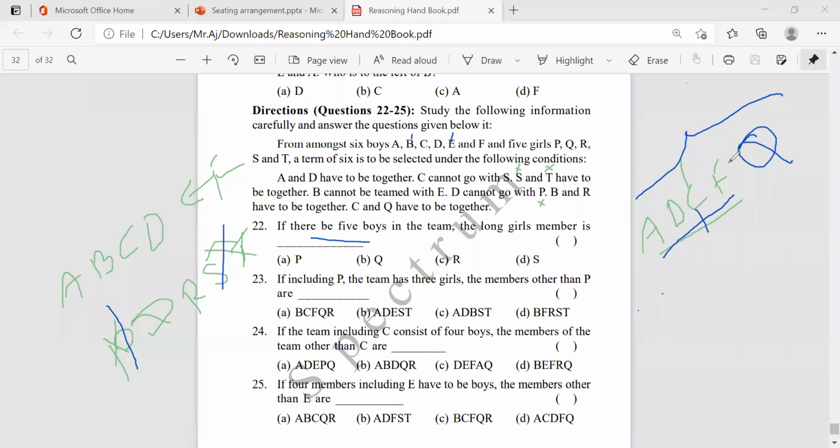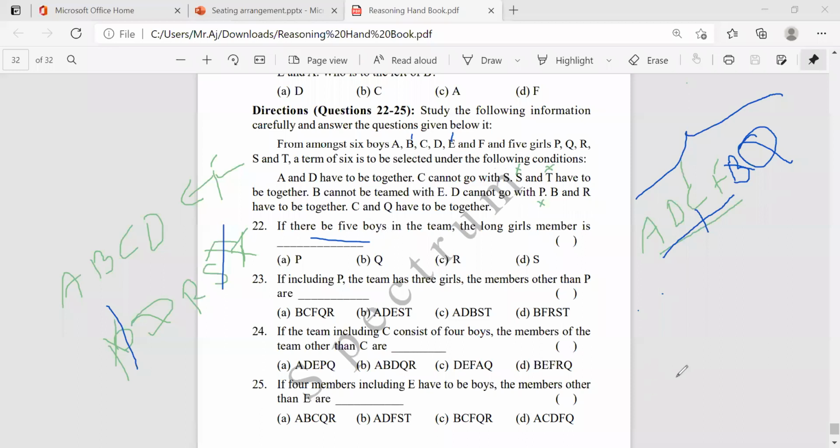Okay, we can take B also, right? We can take B here. But B and R have to be together. So sorry, I think we can take E. E with another girl, no connection.